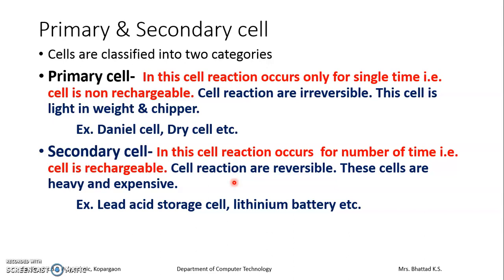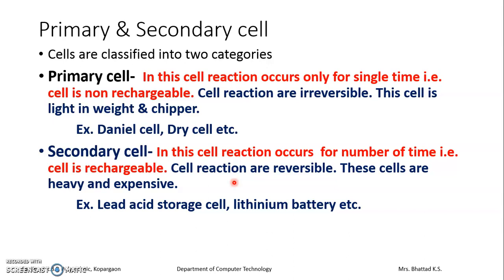Now the secondary cell is exactly the opposite of the primary cell. In this cell, reactions occur a number of times, meaning a path can be traced by the chemicals a number of times, and hence they are rechargeable cells. The reactions involved in them are reversible. For example, the inverter battery. What is the functioning of an inverter battery?